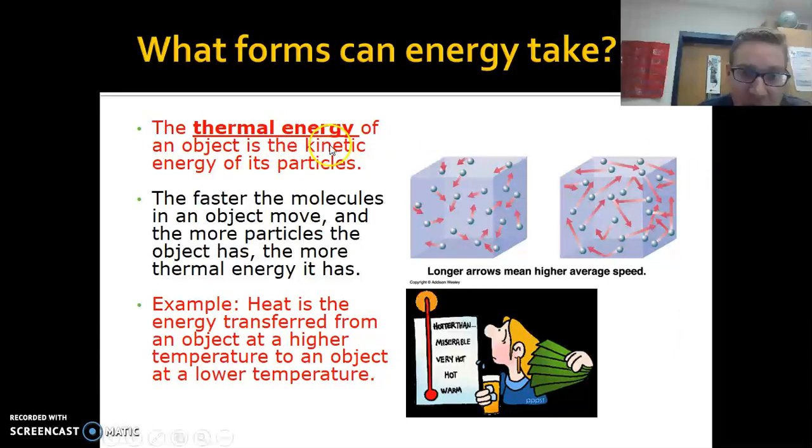Okay? Thermal energy is a type of kinetic energy. And thermal energy is the motion of particles. So the faster the particles move, the more energy it has. That's thermal energy. A good example here is heat. And we're going to have a whole unit on heat energy later in the year. So heat is an energy transfer from one object at a higher temperature to an object at a lower temperature. So when you feel that heat, that's what's happening. The particles in the air are moving faster, and it feels warmer.